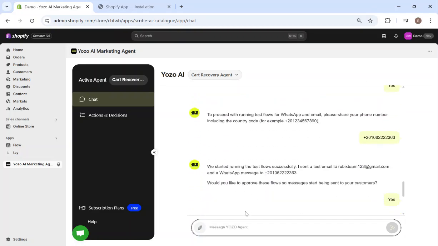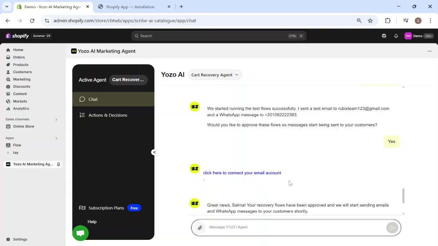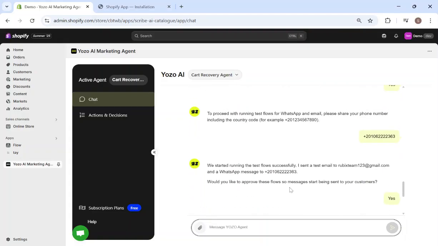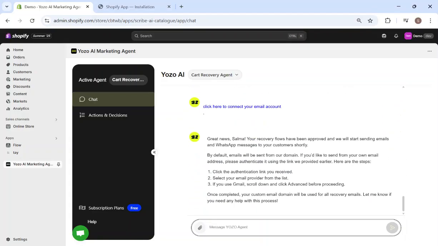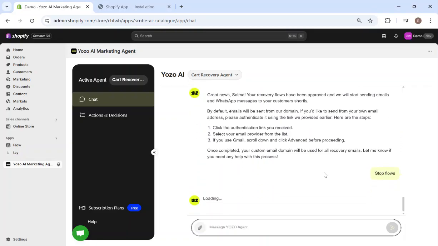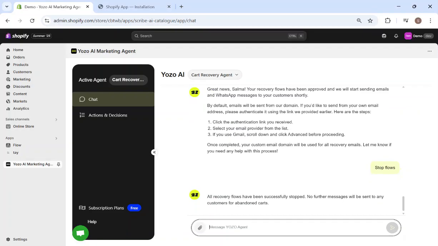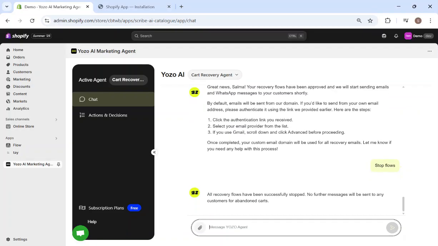Now it's connected to my email and will be sending emails from my email as a store owner. If I wish to change anything, now it's supposed to be active, but if I want to change anything, for example, if I want to stop the flows, then I just say here, for example, stop flows. All recovery flows have been successfully stopped.